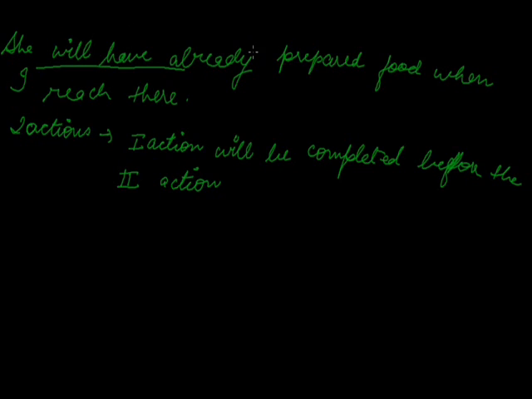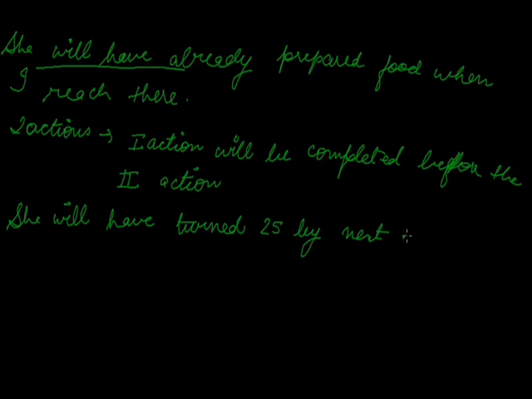So the first action will be completed before the second, before reaching. So we use future perfect in this case. We also use future perfect, for example, if I say she will have turned 25 by next month. It is also showing the future at a point of time.